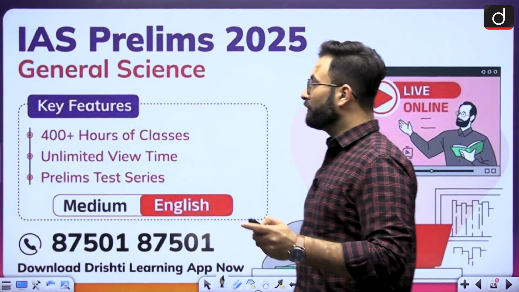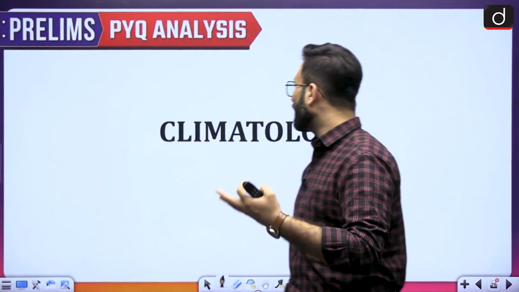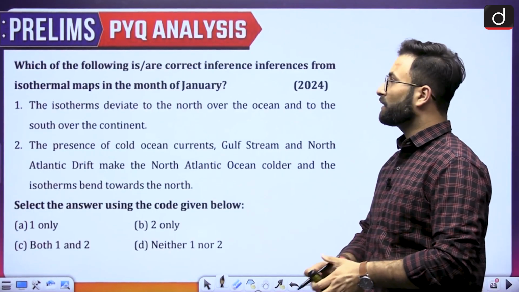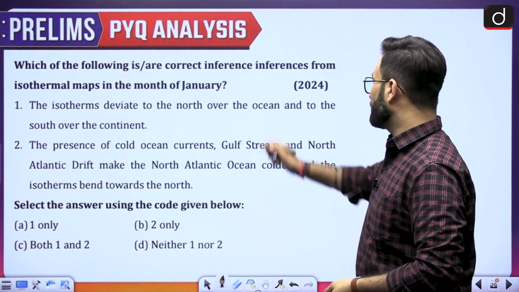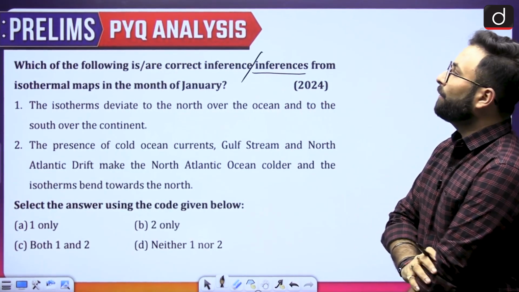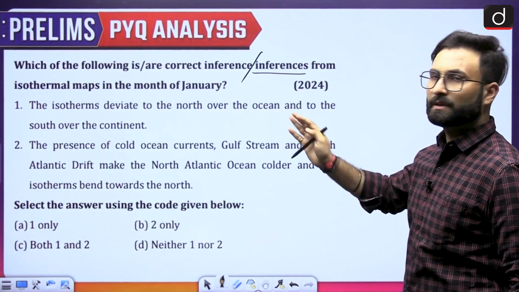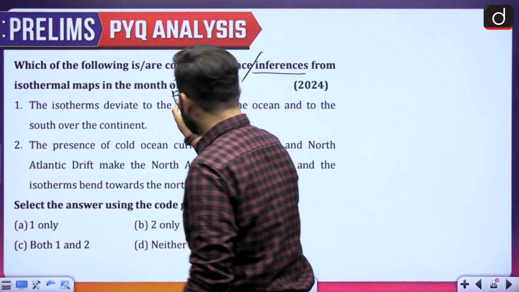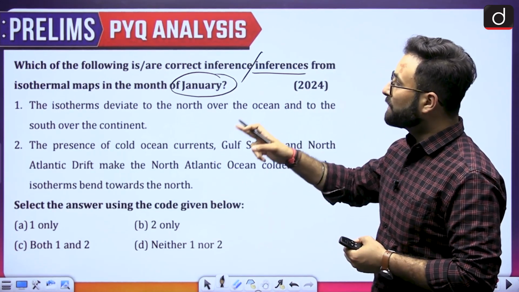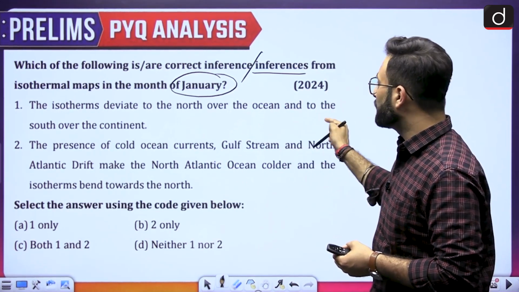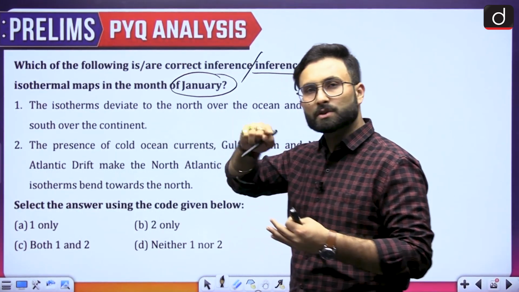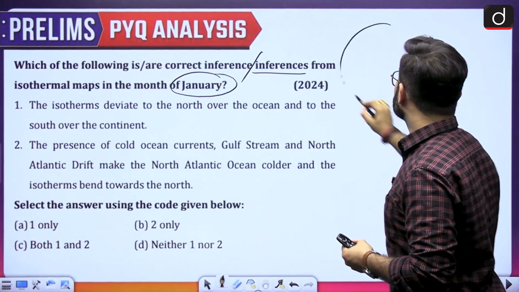Okay. Now we will be moving to the next section, that is basically your climatology. Now if we talk about the first question over here, which of the following is or are correct? Inference or inferences form isothermal map in the month of January. Now they are asking what the isotherm situation is in the month of January. Isotherms deviate to the north over the ocean and to the south over the continent. Now they are talking about the isotherm deviating towards the north. See, this is the situation.